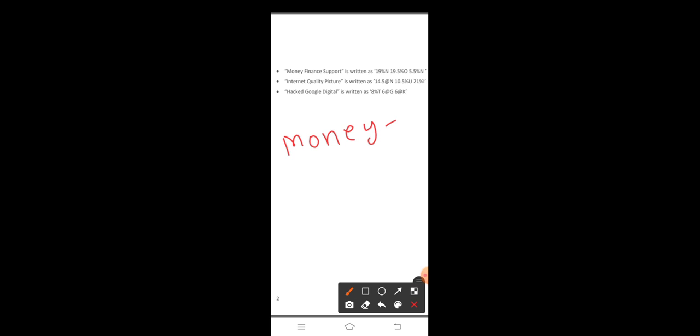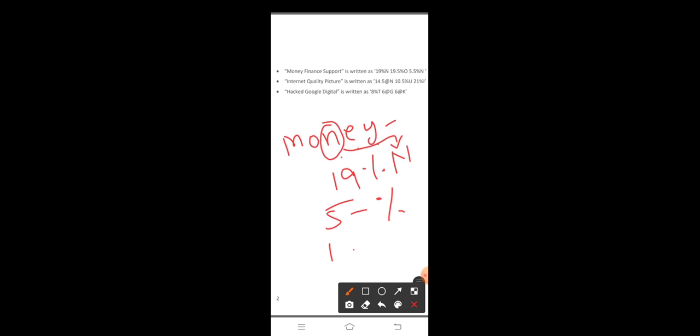The code for money is 19 percentage N. How do you decide that the third last letter of the word is N? This is N. Total 5 letters, so 5 is an odd number, so the symbol is percentage.